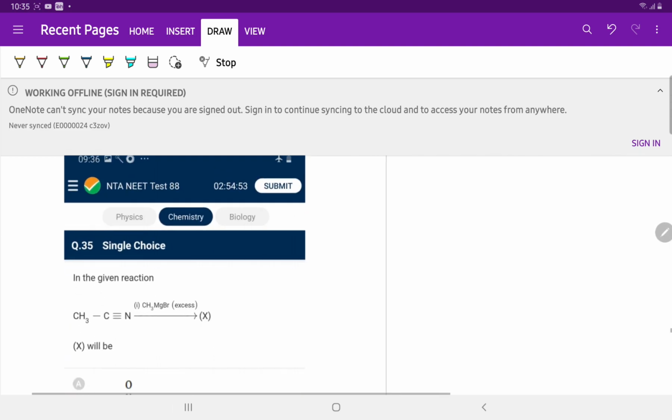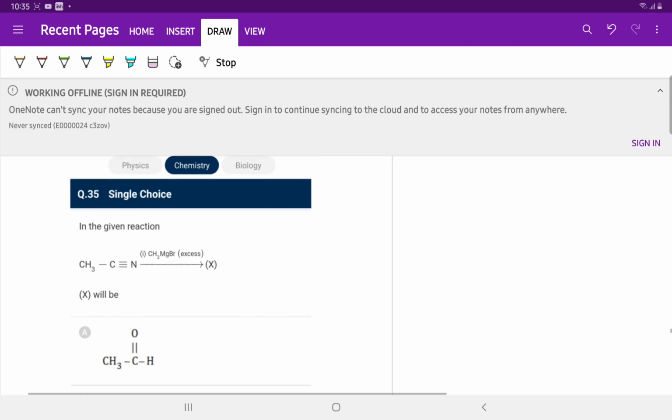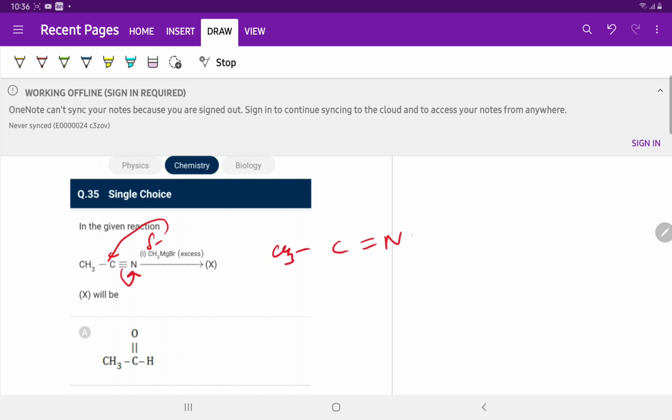Question number 35. Ethane nitrile reacts with a Grignard reagent. There is a negative charge which will attack the carbon. So CH3, C double bond N, MgBr.